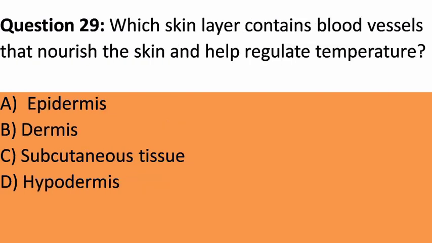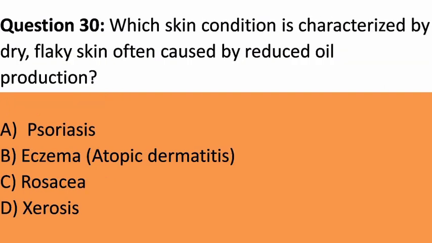Question 29. Which skin layer contains blood vessels that nourish the skin and help regulate temperature? A. Epidermis. B. Dermis. C. Subcutaneous tissue. D. Hypodermis. Answer. B. Dermis. Explanation. Blood vessels in the dermis provide nourishment to the skin cells and contribute to the regulation of body temperature.